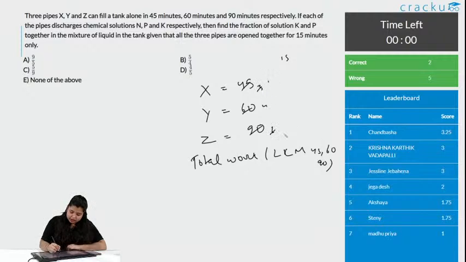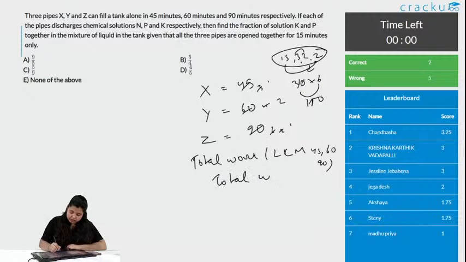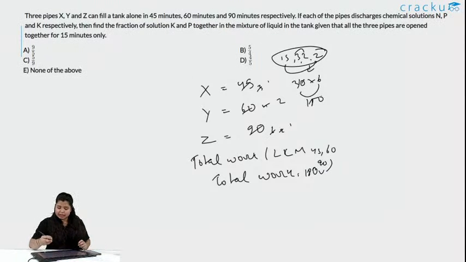3 ones are 3, twos are, so 3, and then 2 ones are 2, twos are. So, 2, and this 2 here, multiply this, what do you get? You get 3 twos are 6 and this is 5 twos are 15. Sorry, 15 into 2 is 30, 30 into 6, 6 threes are 18, 180. We got the LCM, that is total work to be 180 unit. Why am I taking this LCM? So that it is easy to calculate.